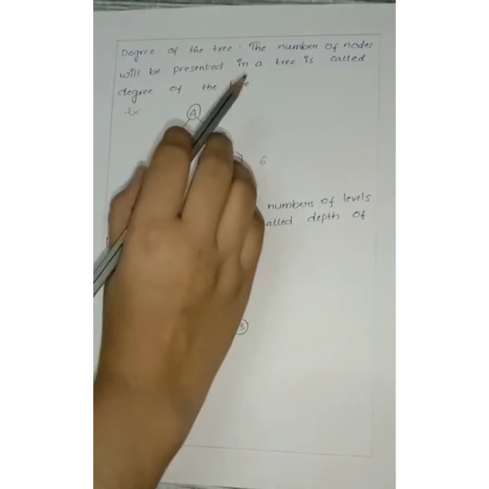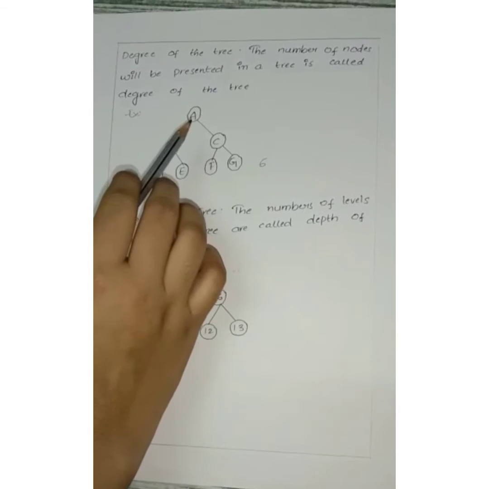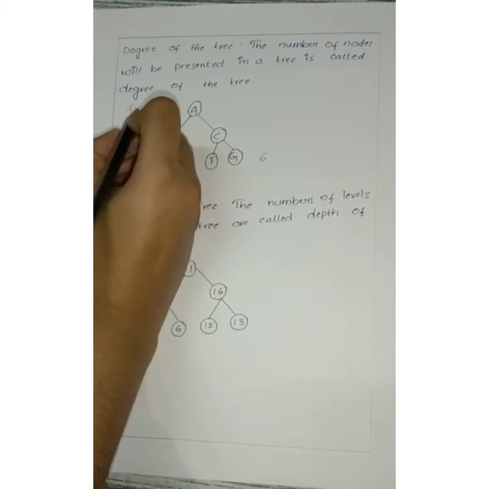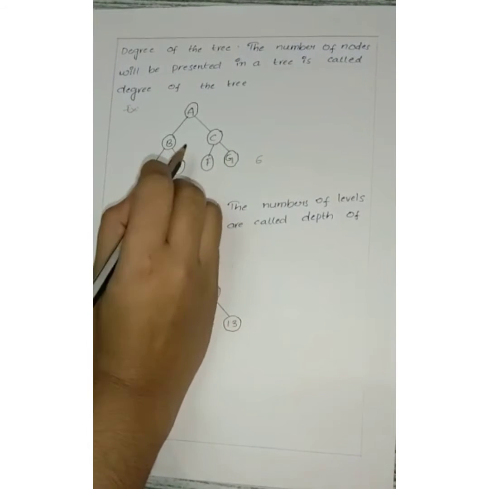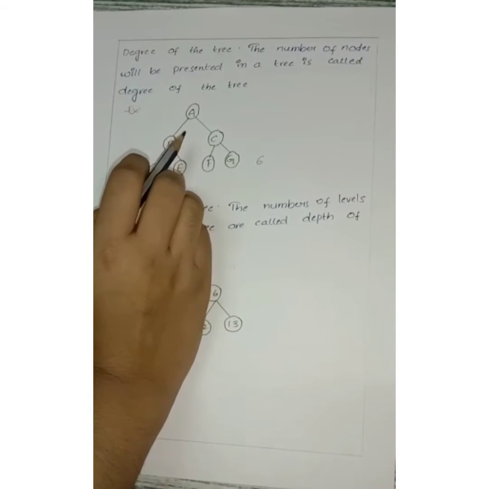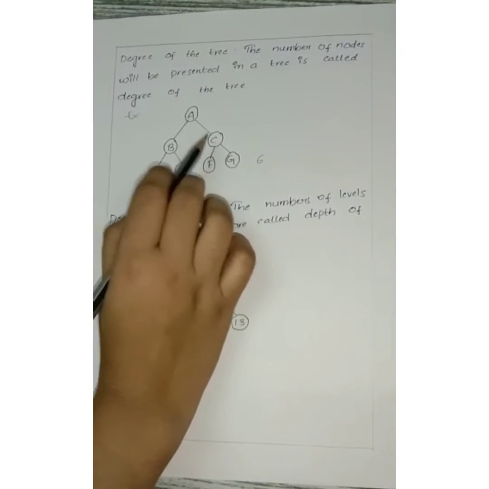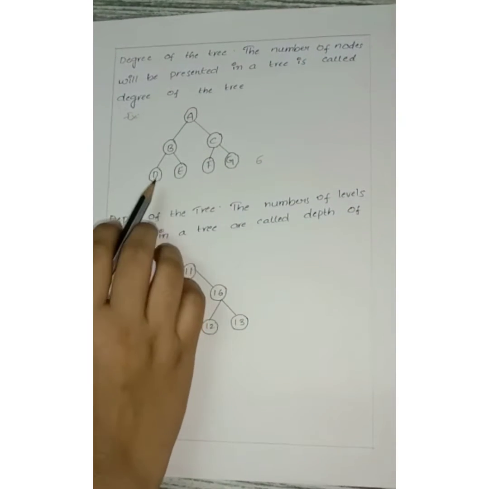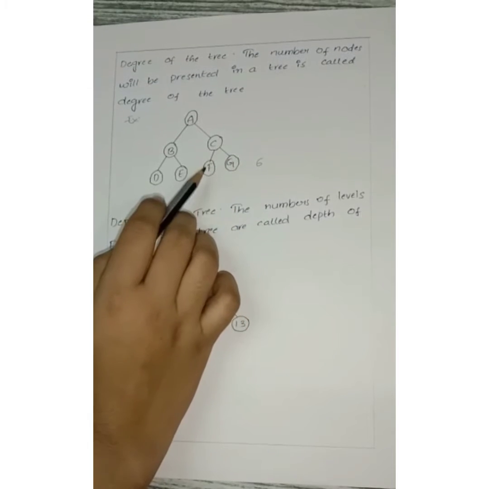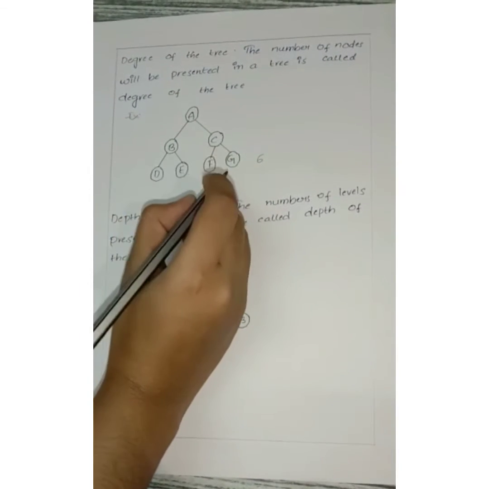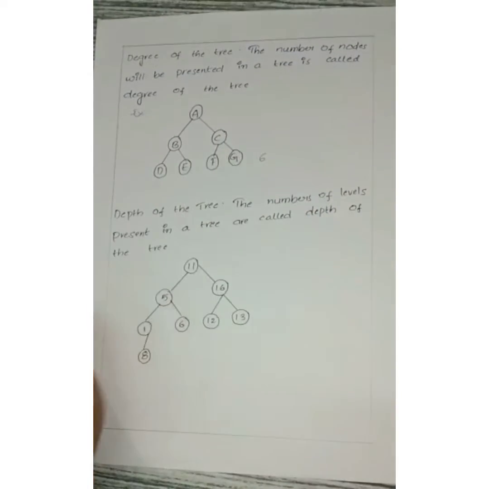Degree of the tree. The number of nodes present in a tree is called the degree of the tree. Example, B and C are child nodes of A, and D, E, F, G are child nodes of B and C. The total number of nodes that originate from the root node is called the degree of the tree. So the degree of the tree is 6.